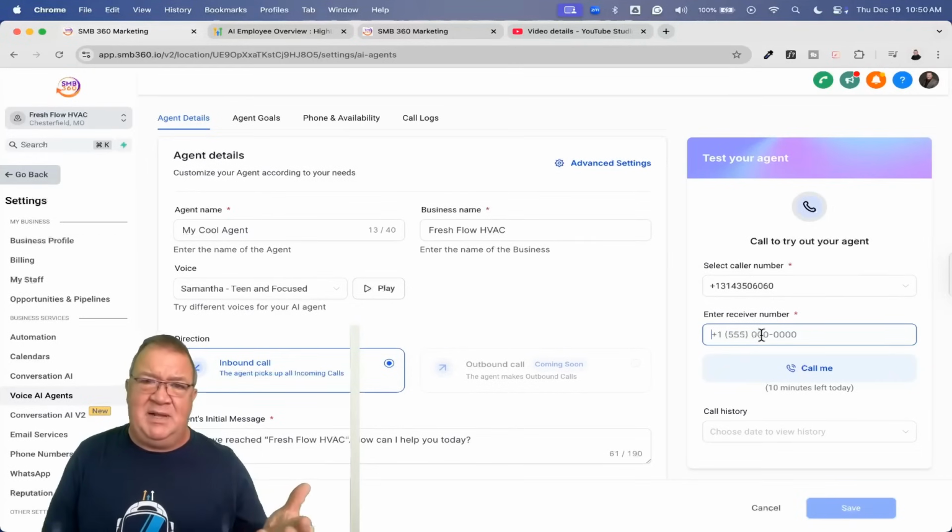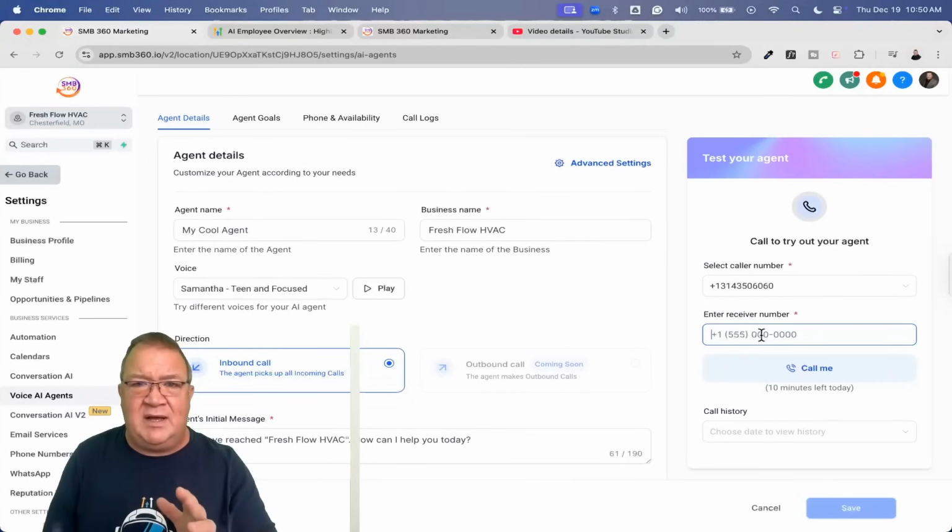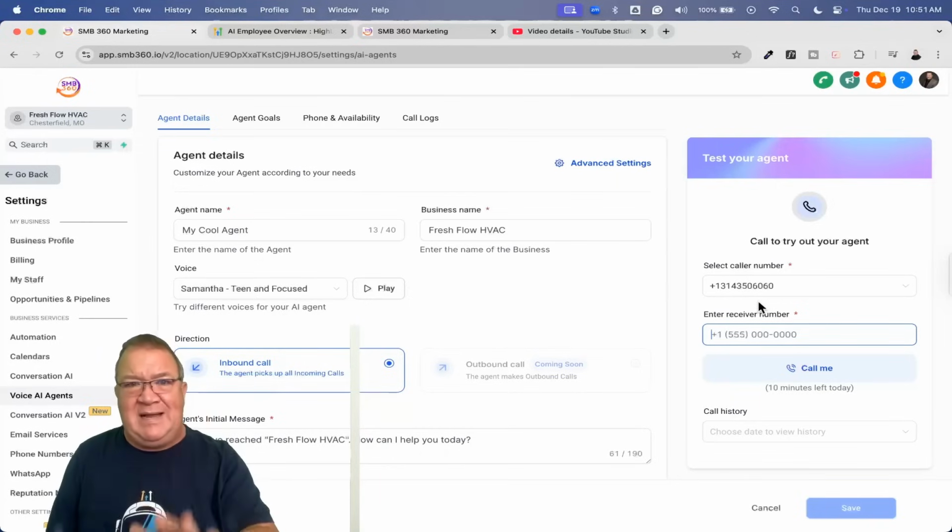Now, I'm just going to be completely upfront and honest about this. I have not had a great amount of luck with testing this agent, because there's no notice before we make the phone calls. The call picked up, it dialed, one ring, two rings, boom, it picked up. With this test your agent feature that I've got, I tried this and I've literally waited for minutes for it to call and try to make a connection, and it just never did. Eventually, one time it left a message, but I don't know how many minutes later. That was really frustrating for me when it doesn't happen in real time. So I'm just letting you guys know that's what I found from my testing, and in case that happens to you, it's happened to me as well.